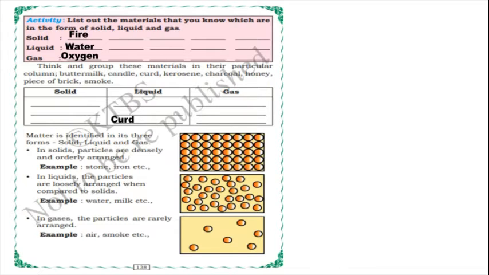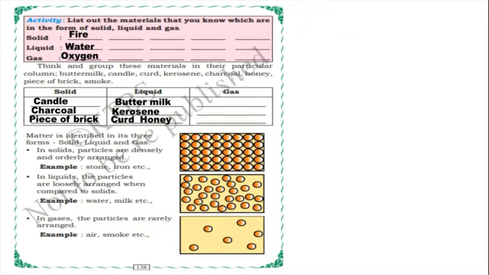Next, think and group these materials in their particular column: butter, candle, curd, kerosene, charcoal, honey, piece of brick and smoke. So we have to divide and write here. Candle, charcoal, piece of brick will come in the solid. Is it solid or not, children? Yes, these are hard materials.